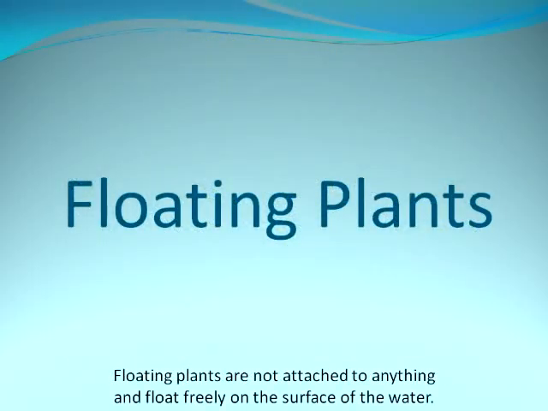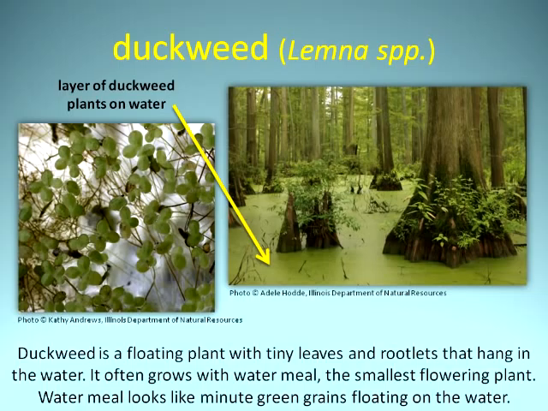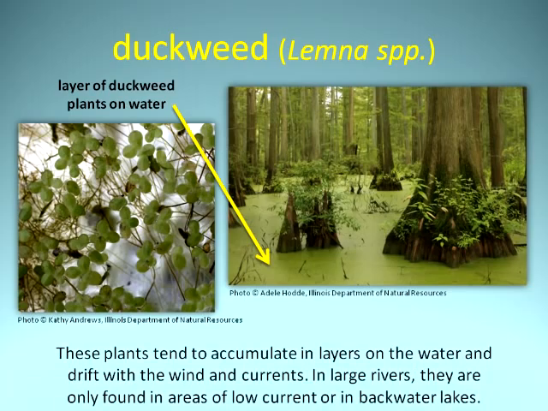Floating plants are not attached to anything and float freely on the surface of the water. Duckweed is a floating plant with tiny leaves and rootlets that hang in the water. It often grows with watermeal, the smallest flowering plant. Watermeal looks like minute green grains floating on the water. These plants tend to accumulate in layers on the water and drift with the wind and currents. In large rivers, they are only found in areas of low current or in backwater lakes.